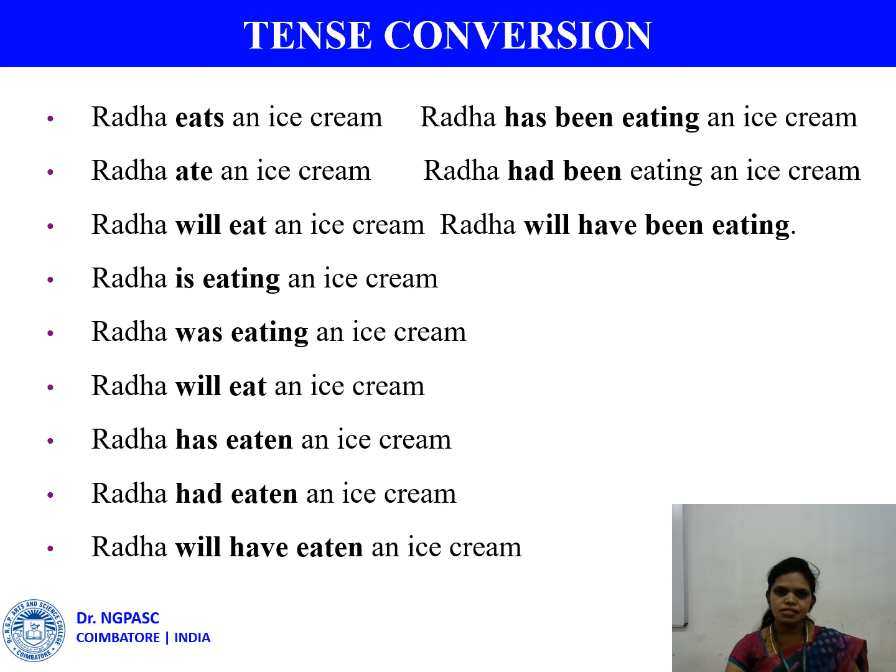And has eaten, present perfect. Had eaten, past perfect. Will have eaten, here it is future perfect. Has been eating, present perfect continuous tense. Had been eating, past perfect continuous tense. Will have been eating, here is the future perfect continuous tense.